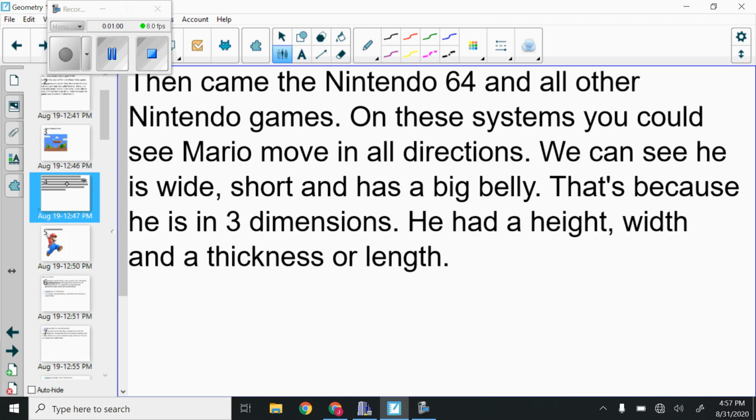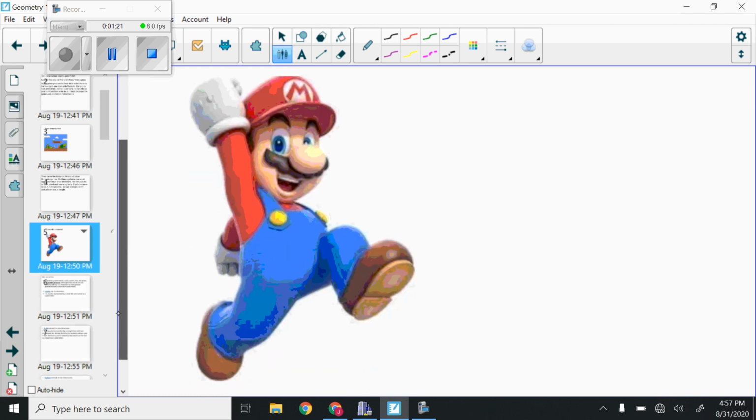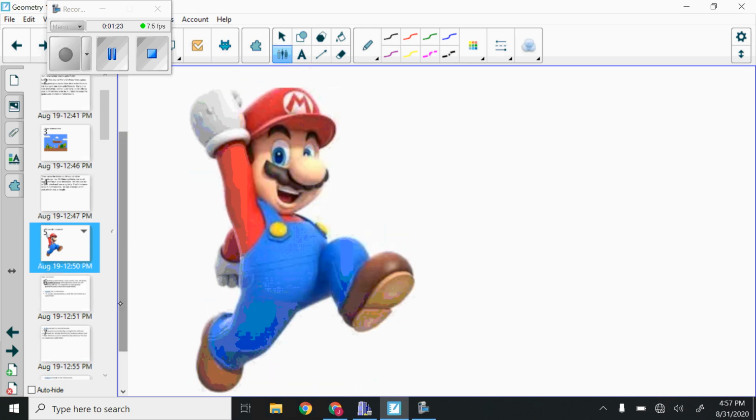But then your generation got Nintendo 64 and all the other Nintendo games. On these systems, you could see Mario move in all directions. We could see that he is wide, he is short, and he has a big belly. That's because he is in 3 dimensions. He has a height, a width, and a thickness or a length. And so this is the picture of Mario in 3 dimensions. You can see all sides of him. You can see the front, you can see the left, the right, the back. You can see all 3 sides.